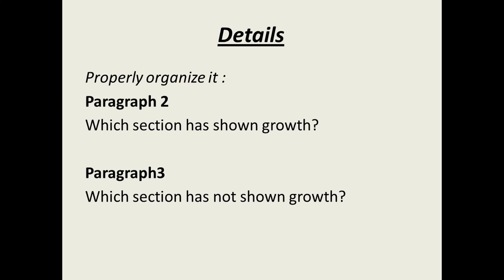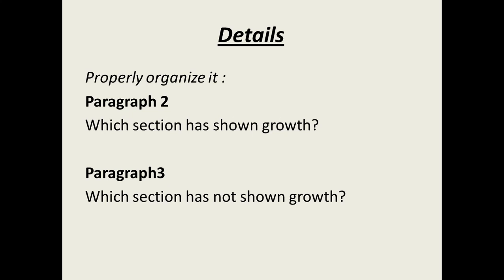Now how are you going to write paragraph 2? You're going to write it in a certain way. You are going to properly organize paragraph 2 and paragraph 3. In the second paragraph, you have to write about the sections which have shown growth. For the second paragraph, you have to compare the year 2010, the first pie chart, and the second pie chart.